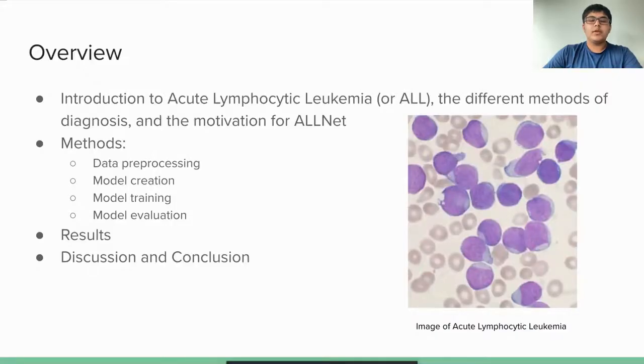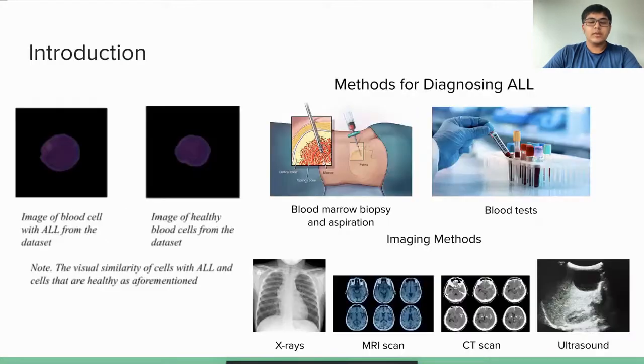First, we will give an introduction to acute lymphocytic leukemia, the different methods for diagnosing it, and the motivation behind creating ALLNet. Next, we will go over the different methods used in our research, including the data pre-processing, the model creation, the model training, and the model evaluation. The results of the research will then be reported. Finally, we will present our conclusions from our research and discuss the significance and applications of this research, as well as the methods to improve on ALLNet's current performance in future research.